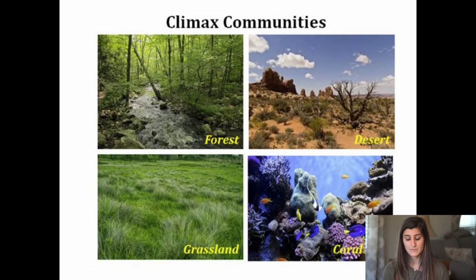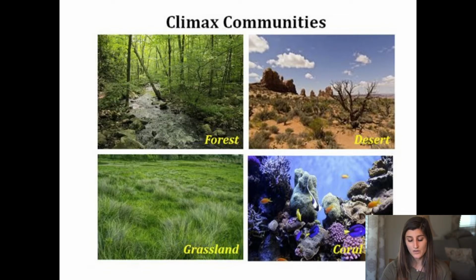Well, this is the type of ecosystem, or the more stable stage of our community. So it's a little bit more resistant to changes, but it still can change. Even though we call it the stable community, it still has the potential to change if some crazy thing happens, like a volcanic eruption, or a glacier comes through, or there's a huge hurricane or forest fire, right? That can definitely change our climax community.